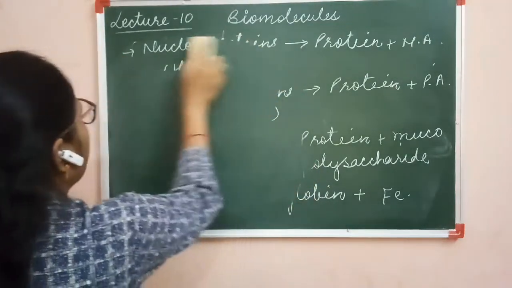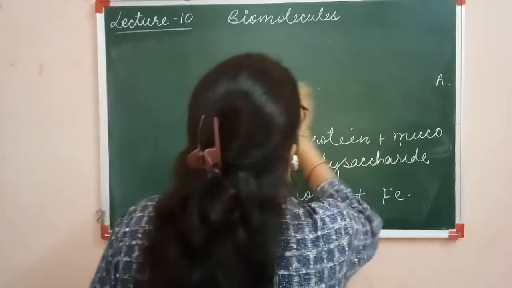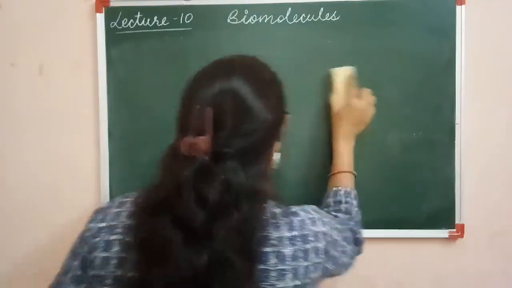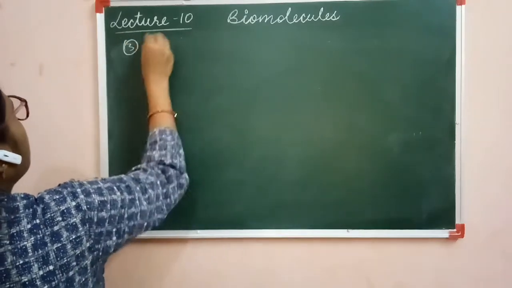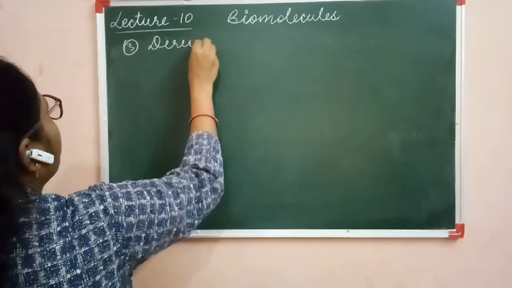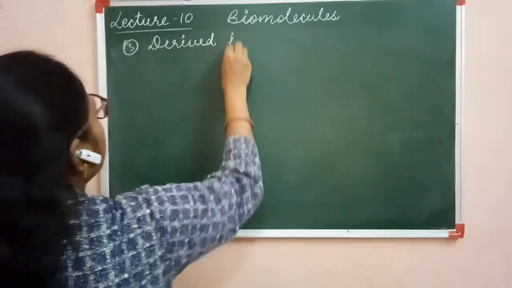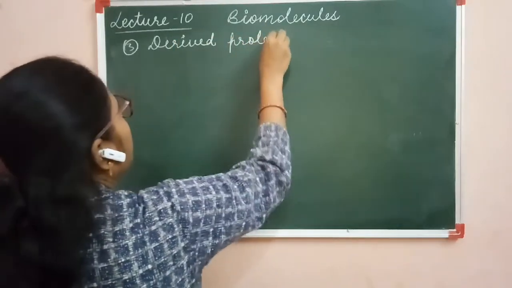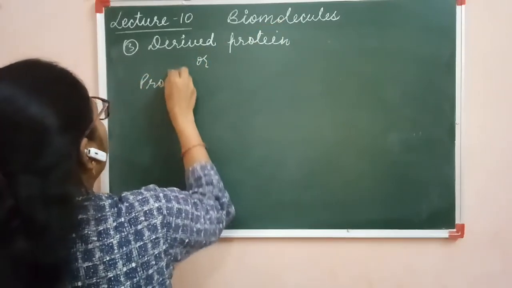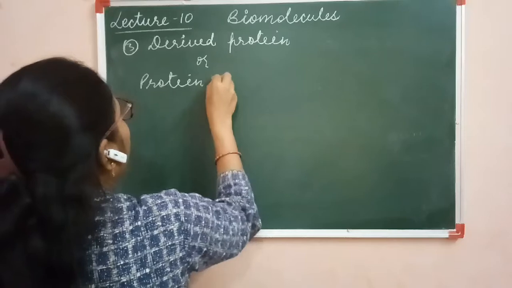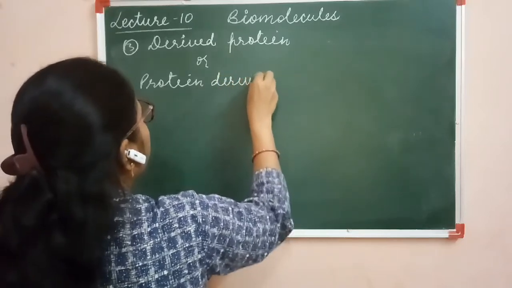Third one is called derived proteins, or they are also called protein derivatives. The third type on the basis of composition: first is the simple protein, second is the conjugated protein, and the third one is derived protein, or protein derivatives.